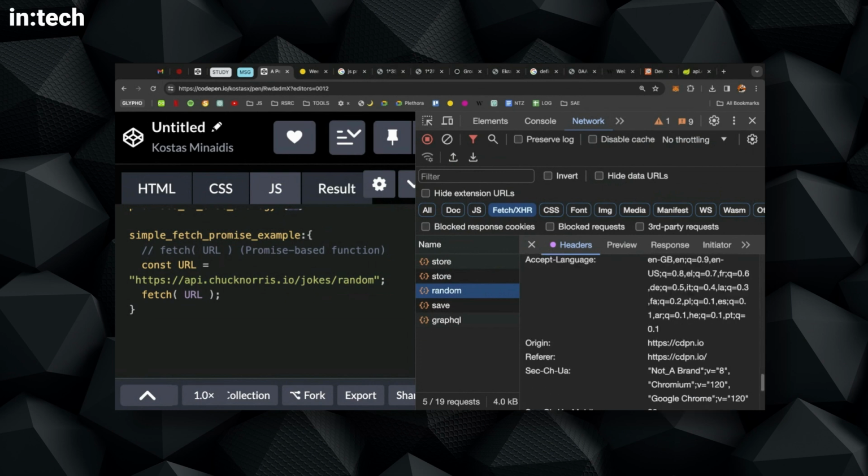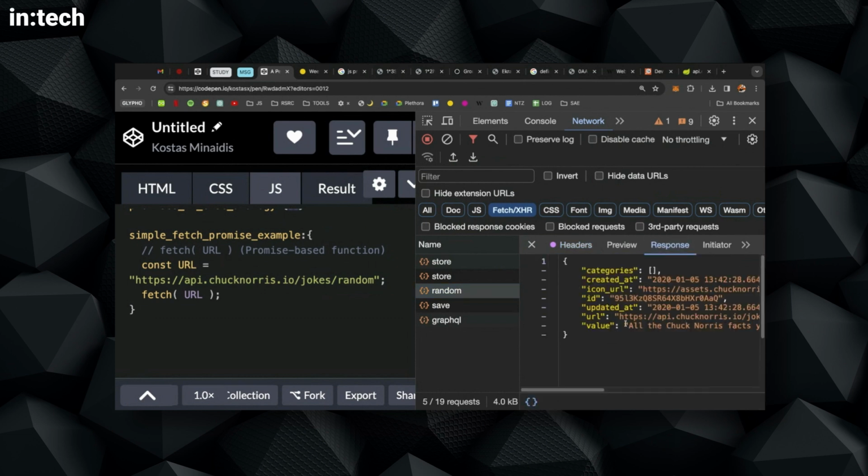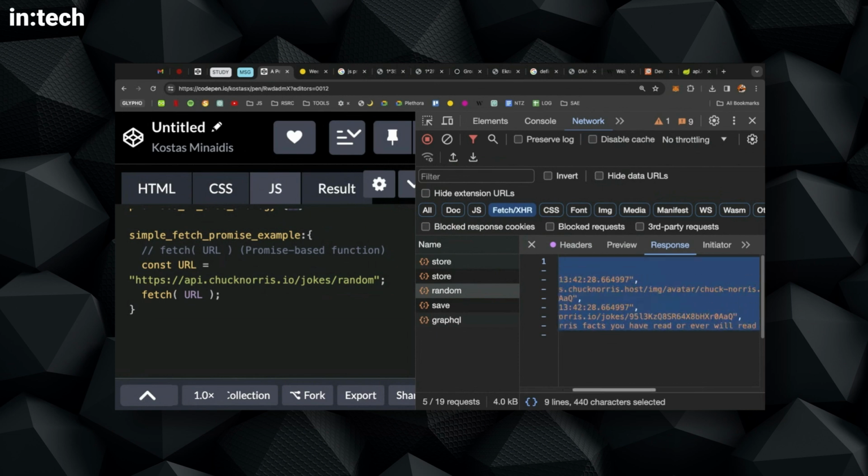I can go to the response to actually see the package that the server responded. So this is the package that I got back. The headers are some special information, but this is what the URL, this API Chuck Norris, gave me back. You can see this looks like a JavaScript object, and it contains a silly joke here, the value property. So every time I run this, the browser goes to this API, to this URL, and we get back something. Okay?